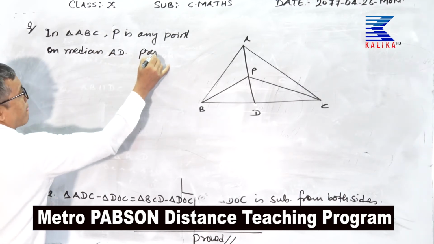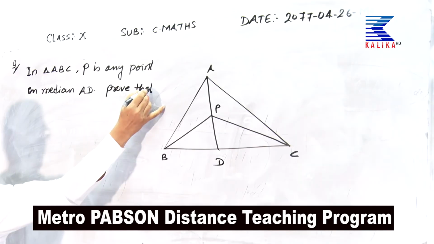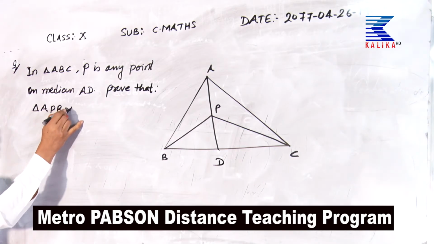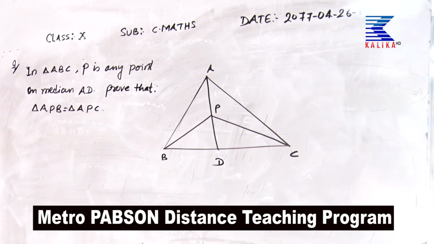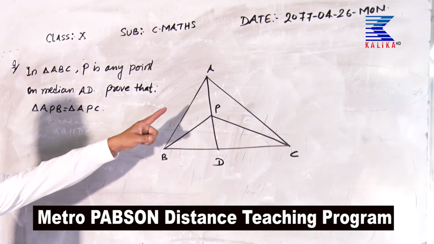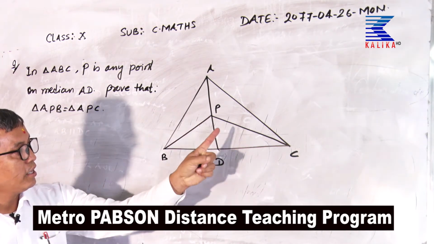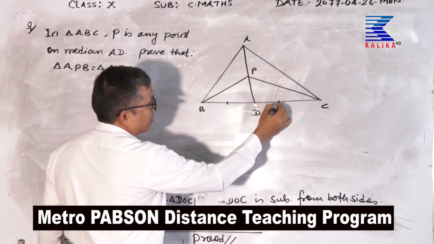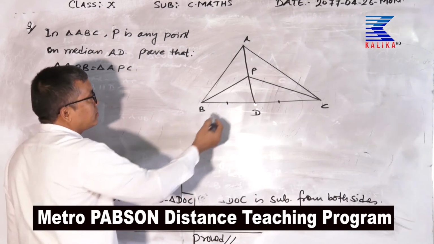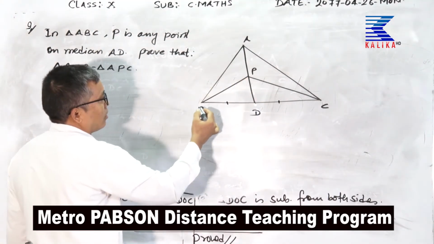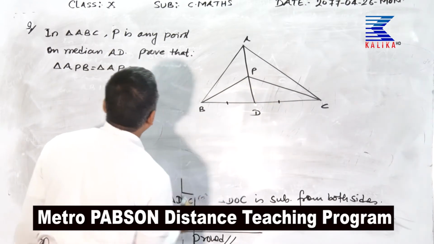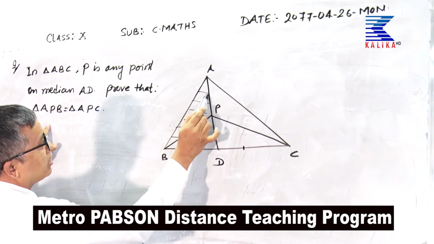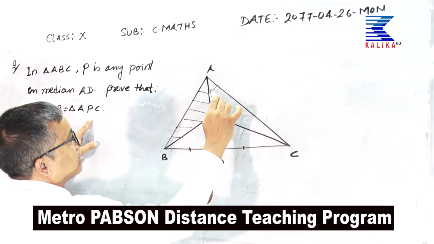Prove that triangle APB is equal to triangle APC. In the figure, in triangle ABC, AD is the median, which means D is the midpoint of BC, and P is any point on median AD. When we join B and P and C, we have to prove triangle APB is equal to triangle APC.